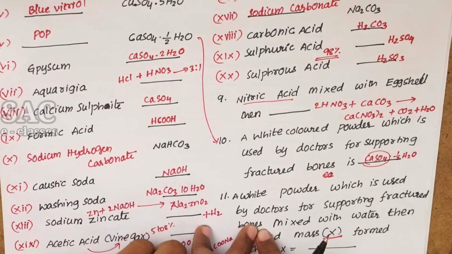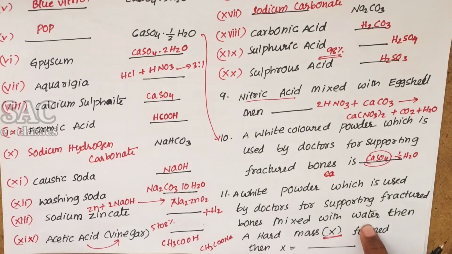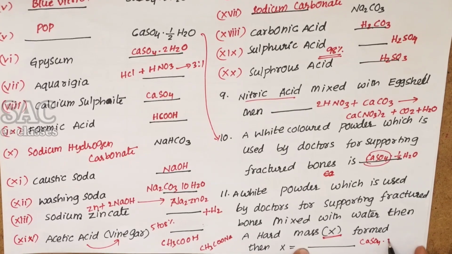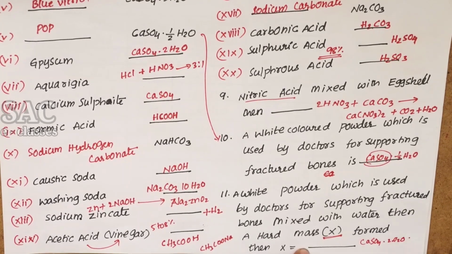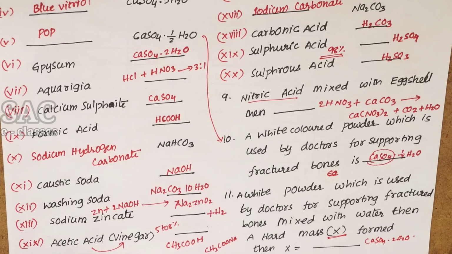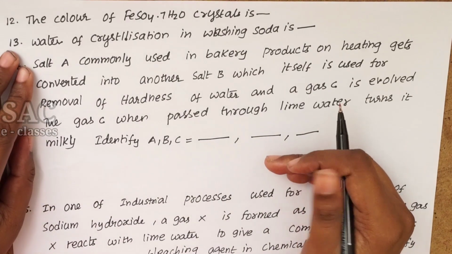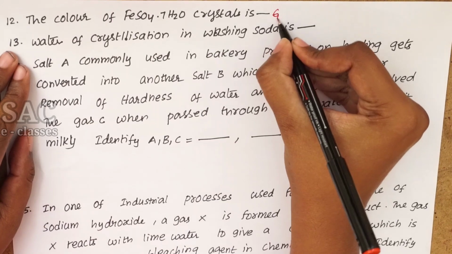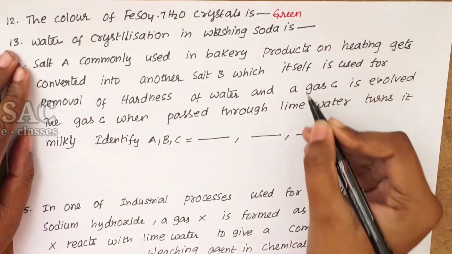And what happens to plaster of Paris? It is mixed with water, then it forms a hard mass. That hard mass is nothing but gypsum, CaSO4·2H2O is its chemical formula. Let's move to the next one. FeSO4·7H2O is green in color, because it is called green vitriol.